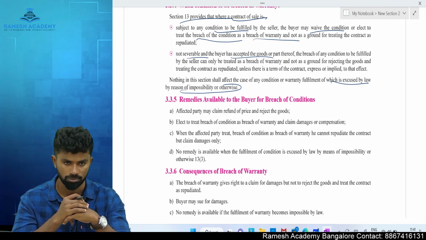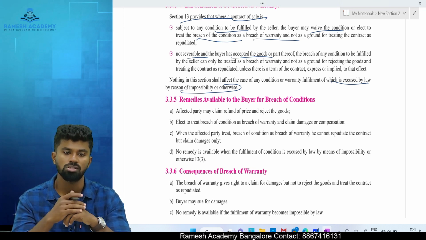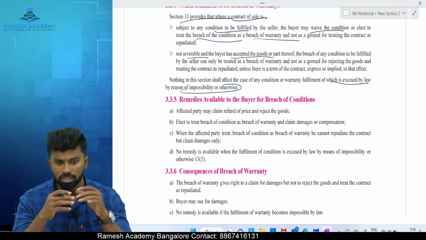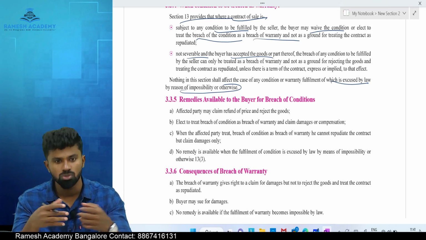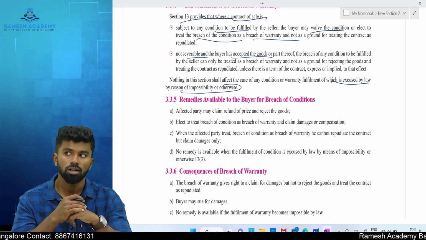A warranty. And where there is a contract which is not severable, which is not separable, in that scenario, the buyer may accept the goods, and when he accepts the goods,